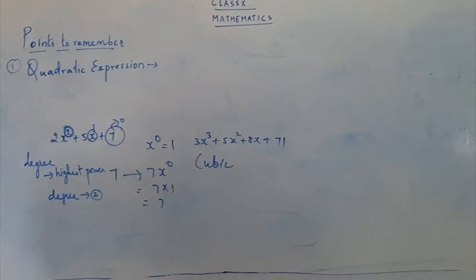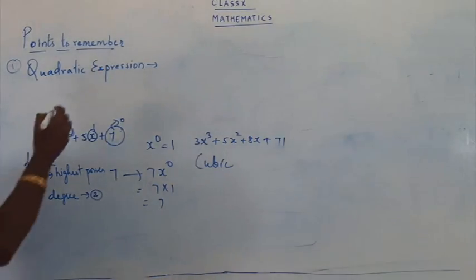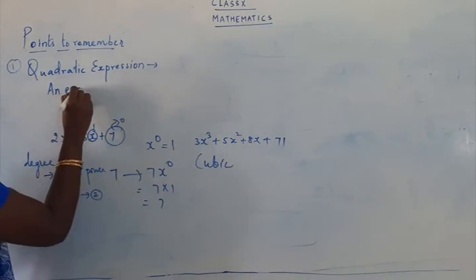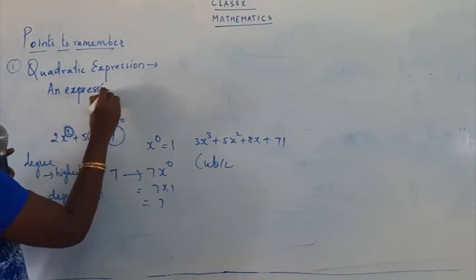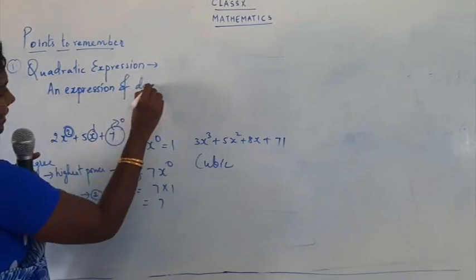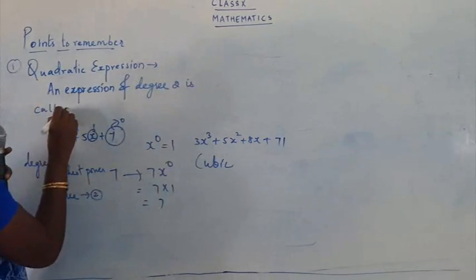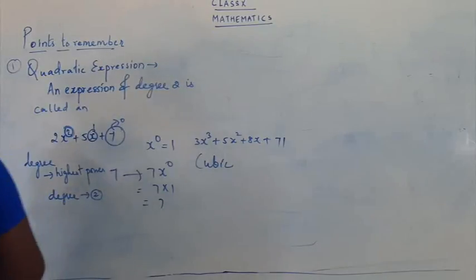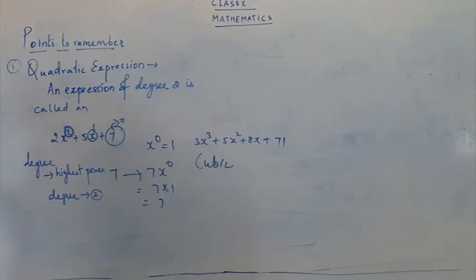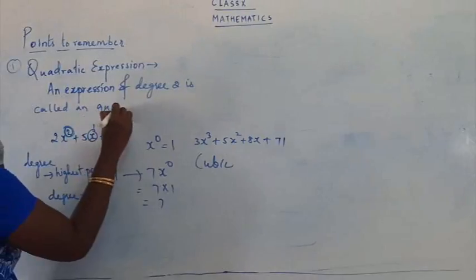An expression of degree 2 is called a quadratic expression. An expression of degree 2 is called a quadratic equation.